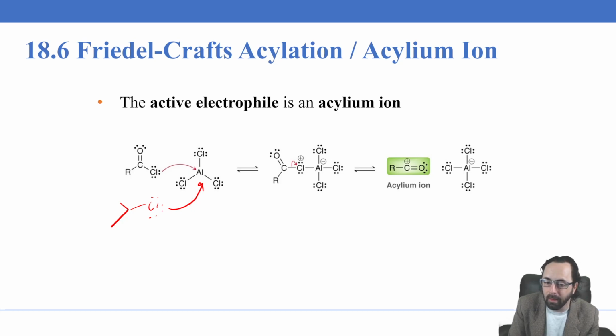But directly analogous mechanism, no difference here. I'm going to erase this because we're talking about acyl instead of alkyl. The real difference is in the intermediate that is produced. So before we had a carbocation of some kind, but now we're going to have instead what's known as an acylium ion.